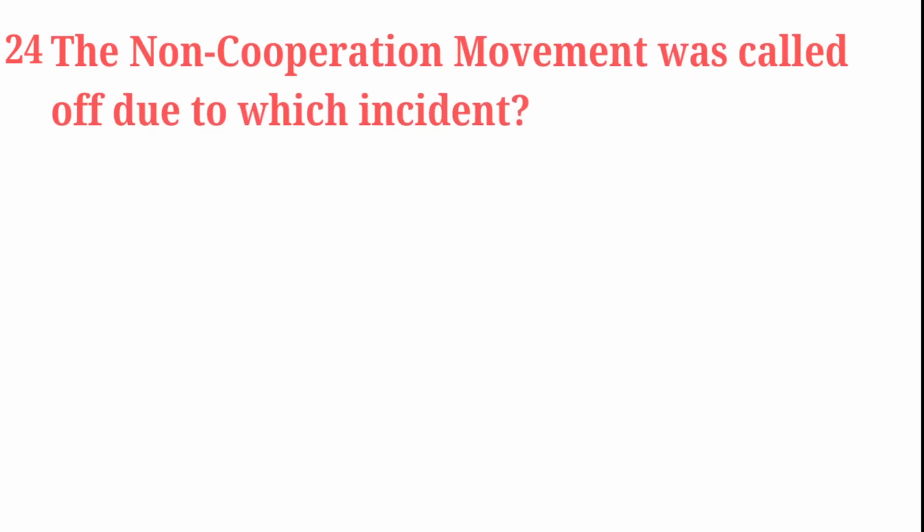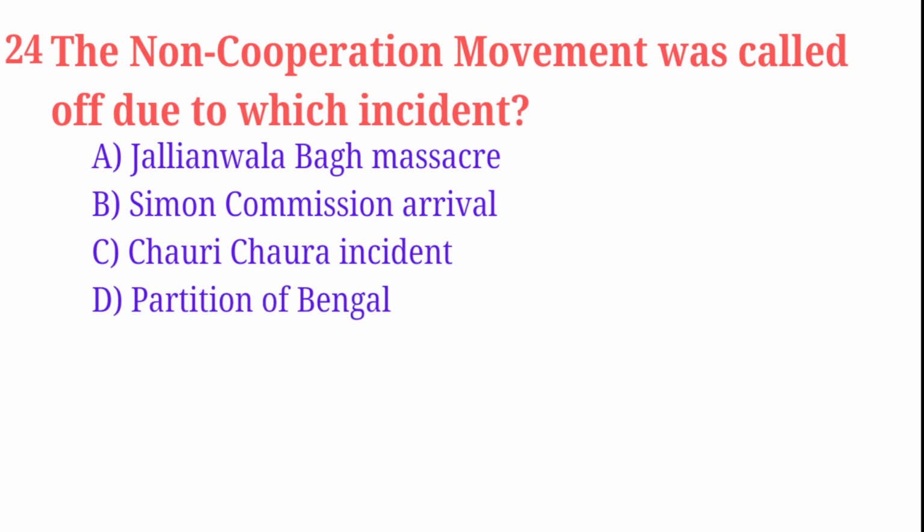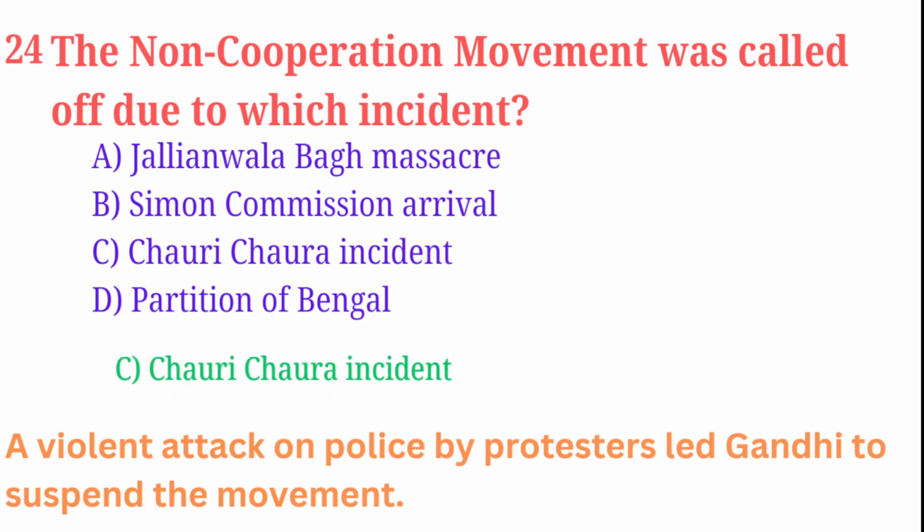The non-cooperation movement was called off due to which incident? Jallianwala Bagh massacre, Simon Commission arrival, Chauri Chaura incident, partition of Bengal. Correct answer is Chauri Chaura incident. A violent attack on police by protesters led Gandhi to suspend the movement.